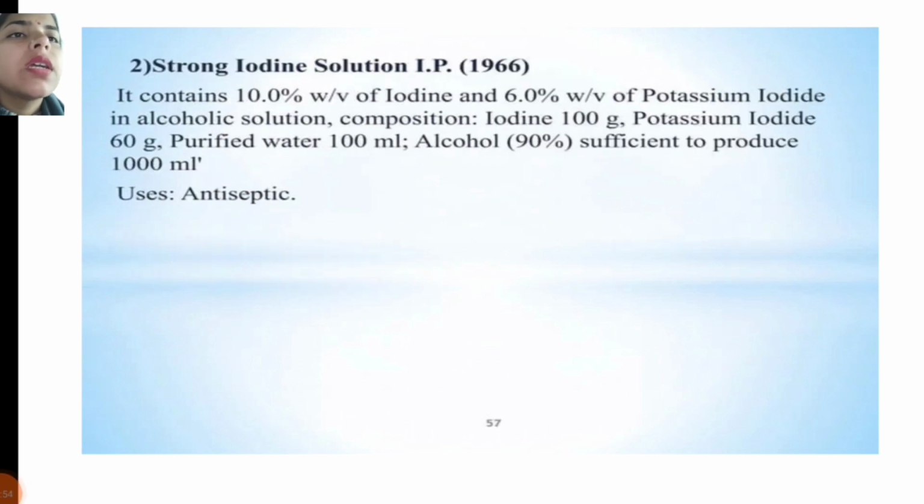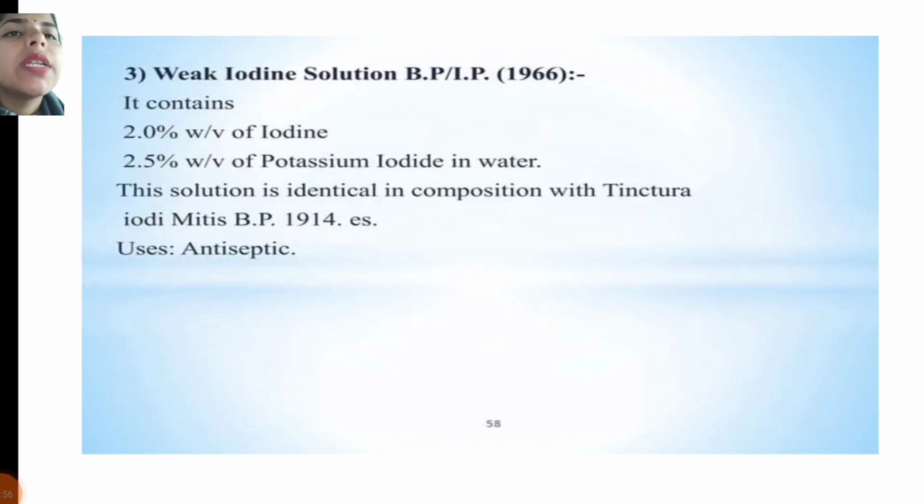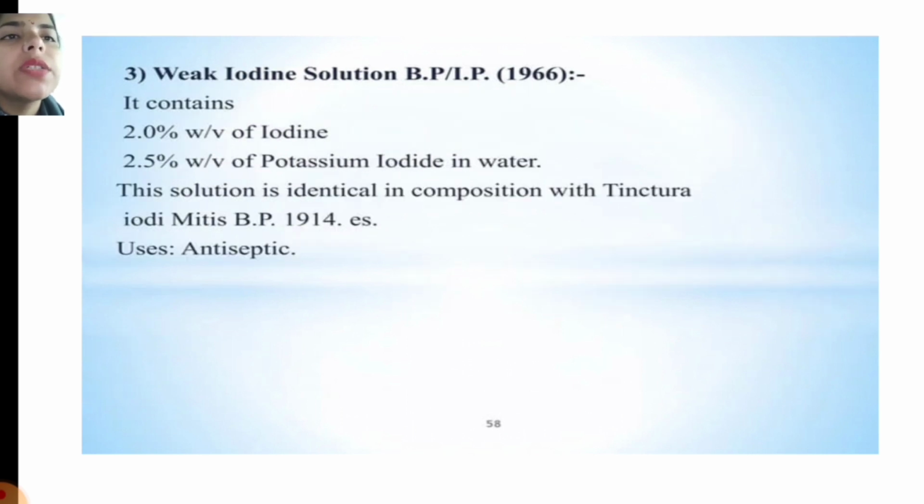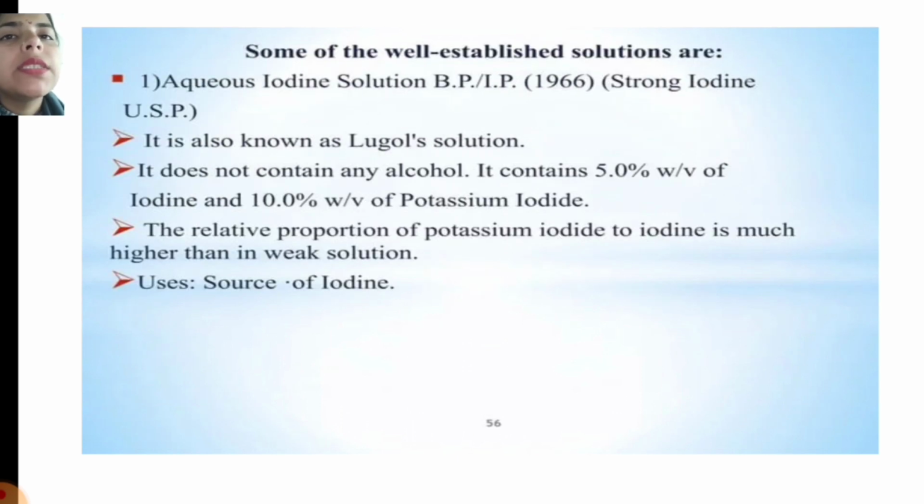In today's class, I discuss the various iodine solutions. There are two types: the strong iodine solution and the weak iodine solution. Some well-established solutions are the aqueous iodine solution, also known as Lugol solution.